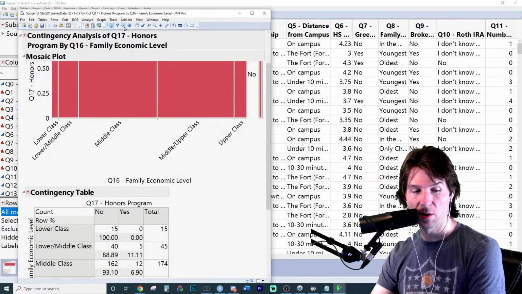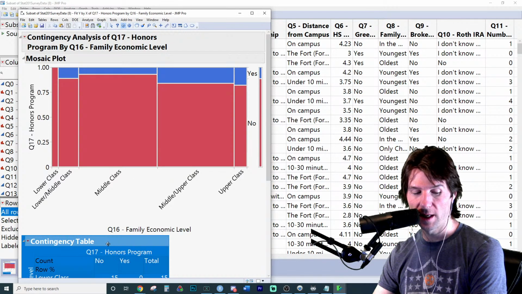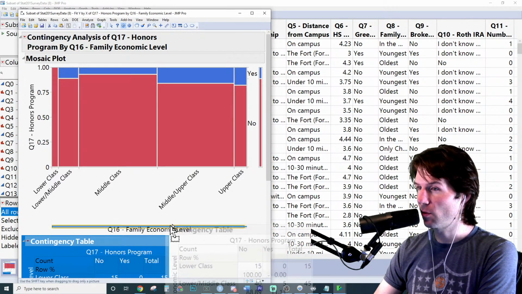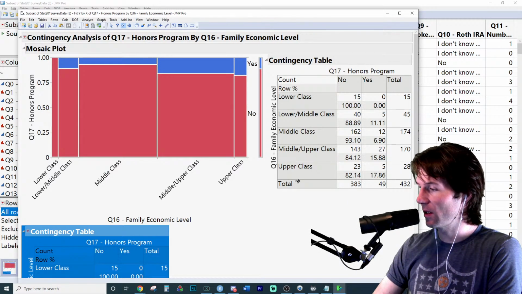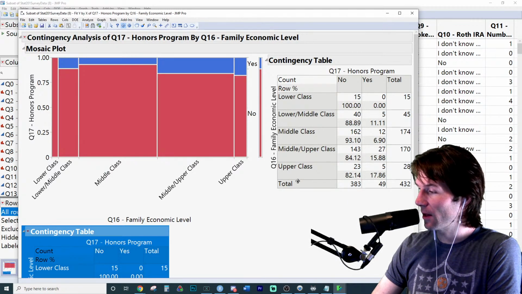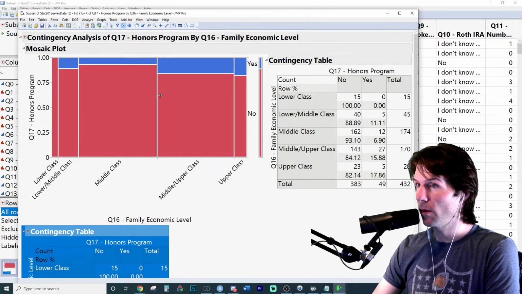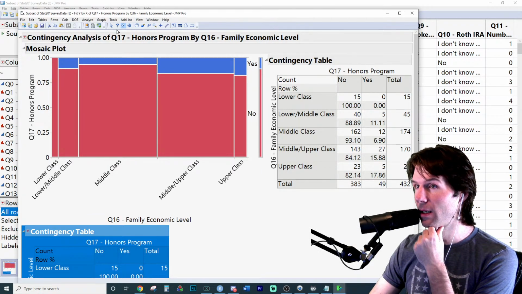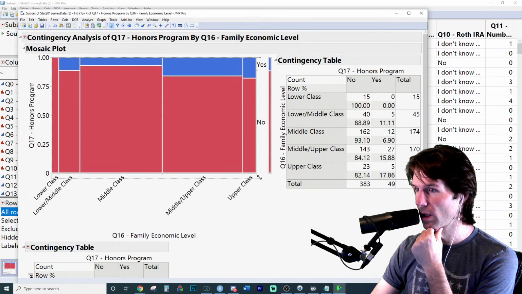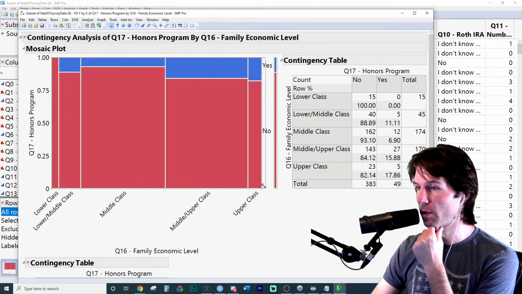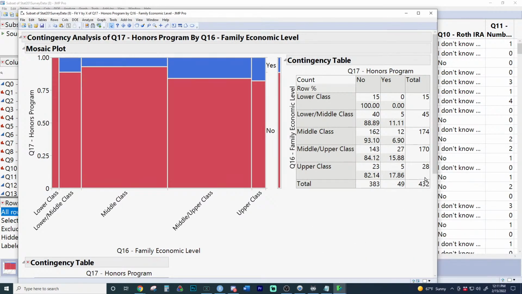One way to make your visualization look super nice is to grab this right here, click it one time, and then drag and drop to right there. Wait till you see the long bar appear, and you get a side-by-side visualization. So we would describe that the higher class has the most people. Not that it has the most people, but that somebody in upper class has a higher probability of being in the honors program. So this is how you would describe this for your write-up. Somebody in upper class generally has a higher probability.